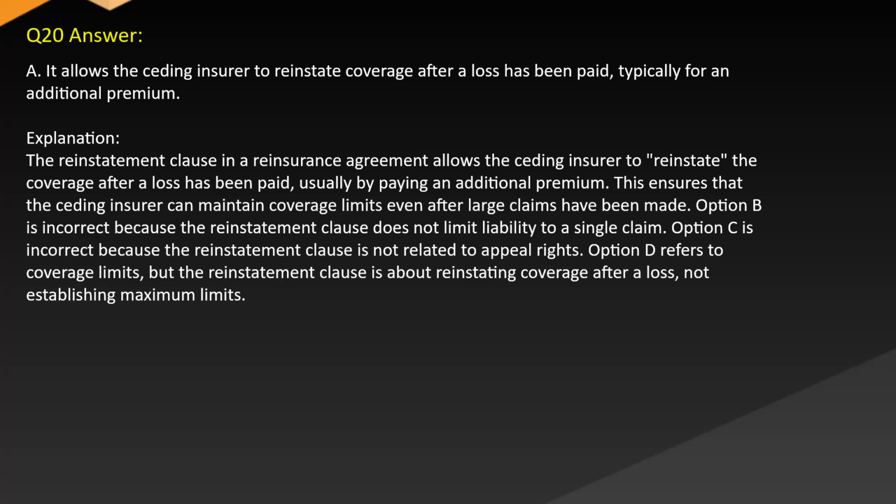Option B is incorrect because the reinstatement clause does not limit liability to a single claim. Option C is incorrect because the reinstatement clause is not related to appeal rights. Option D refers to coverage limits, but the reinstatement clause is about reinstating coverage after a loss, not establishing maximum limits.